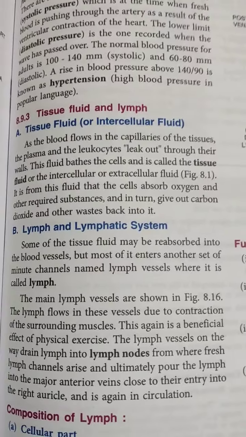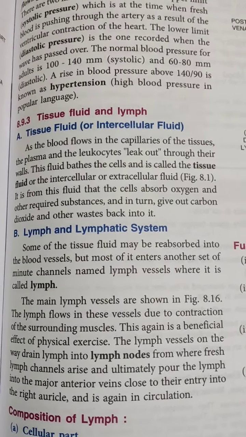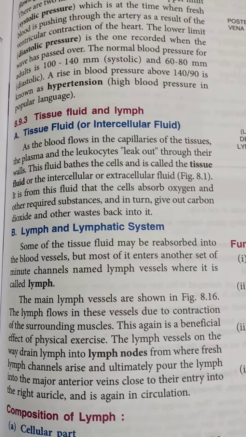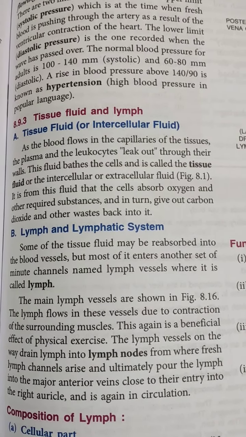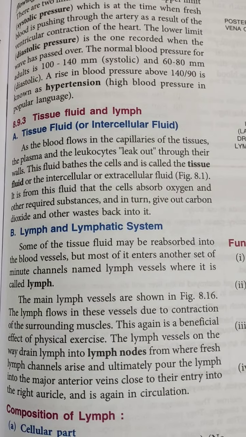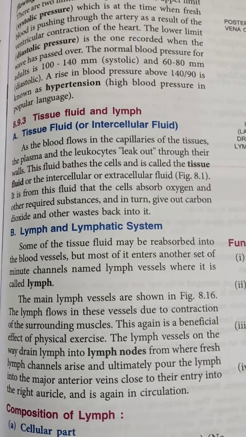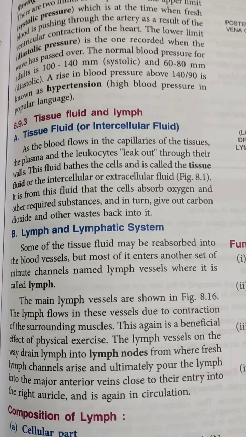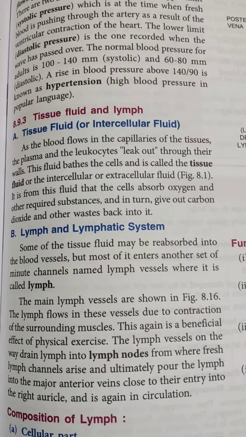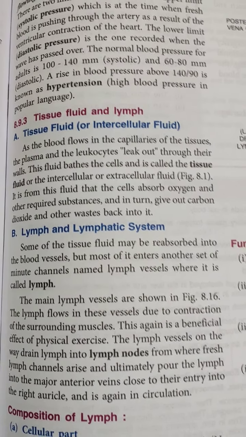Tissue fluid. As the blood flows in the capillaries of the tissues, the plasma and the leukocytes leak out through their walls. This fluid bathes the cells and is called the tissue fluid or the intercellular or extracellular fluid. It is from this fluid that the cells absorb oxygen and other required substances and in turn give out carbon dioxide and other wastes back into it.